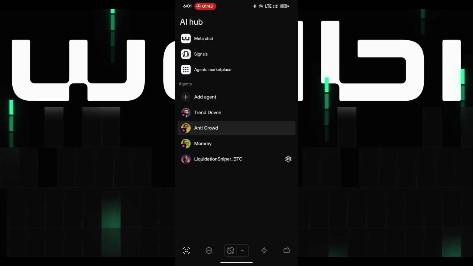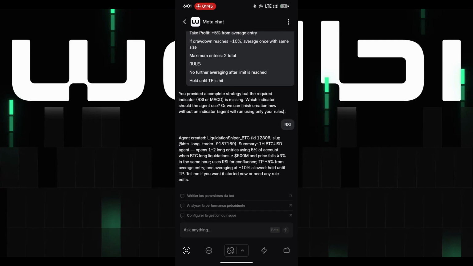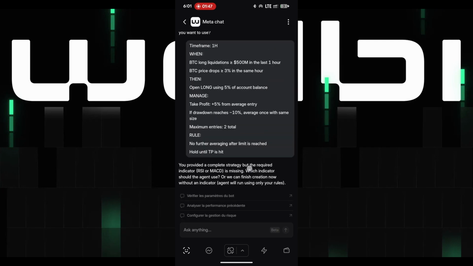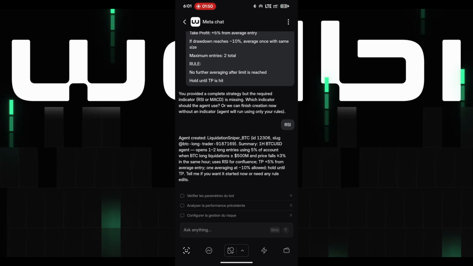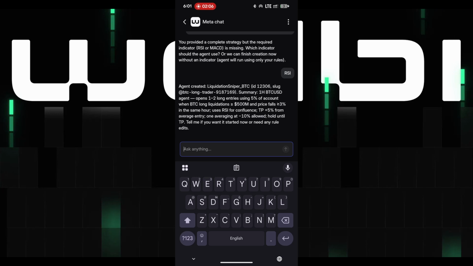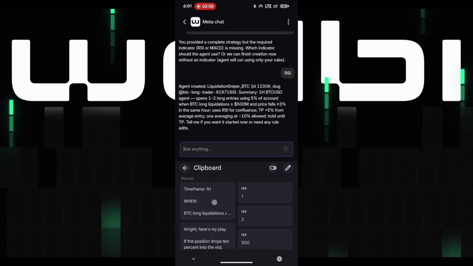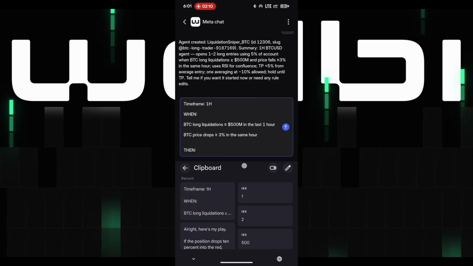So let's create a bot. I'm going to click on Meta Chat, right? You can see that I've created a bot before, but I'm going to create a new one. Now, make sure you know what you are doing before you create a bot. But guys, this feature is so interesting. You can literally type anything you want and it's going to make a bot out of it for you, right? I have a prompt that I've created in the past. Let's just work with that.